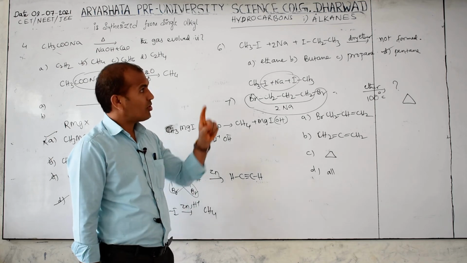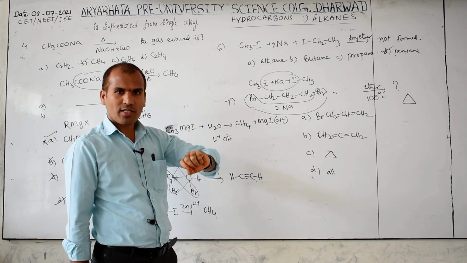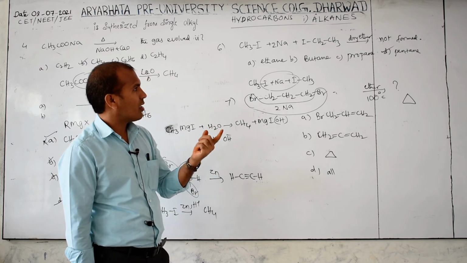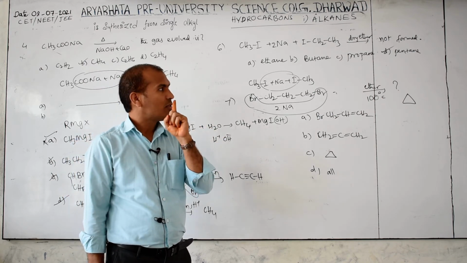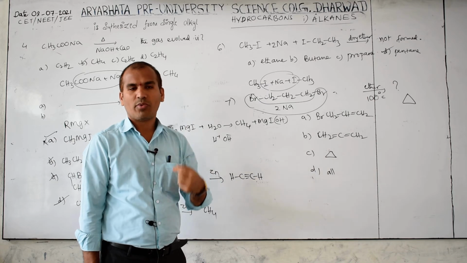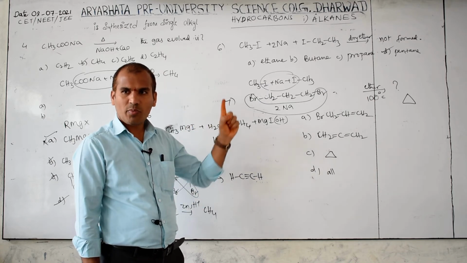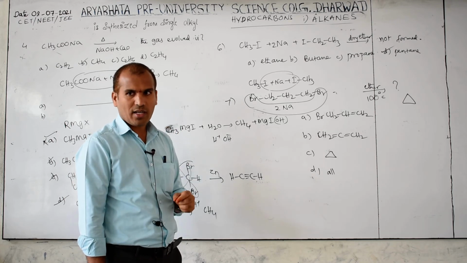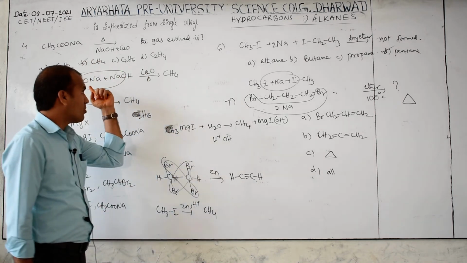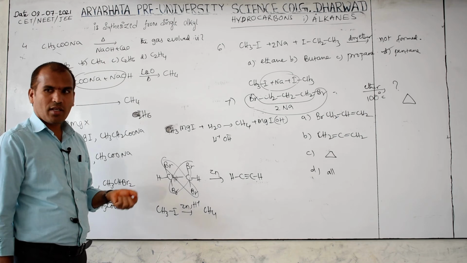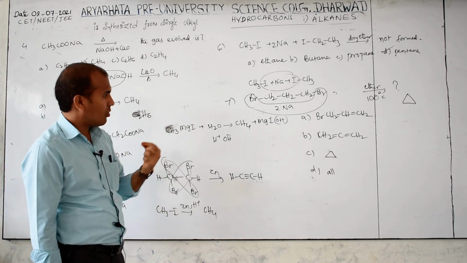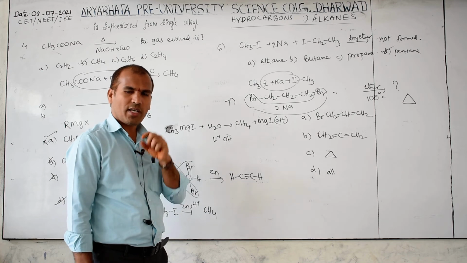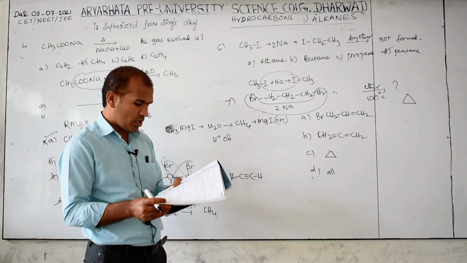Every concept. So now the first one is Wurtz's reaction: how different alkyl halides give even number carbon symmetrical products, but that is not formed with a single alkyl halide. Another one is the soda lime reaction: in that, which group is present, what is the intermediate. Every concept is covered here. You have to note this down.